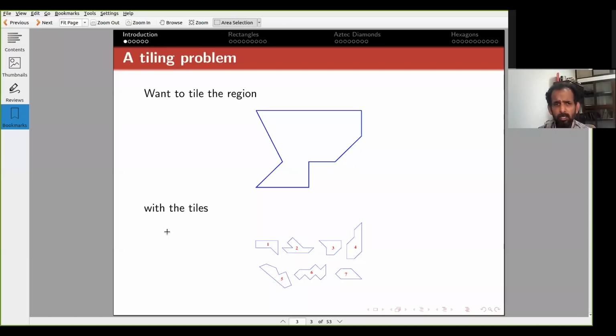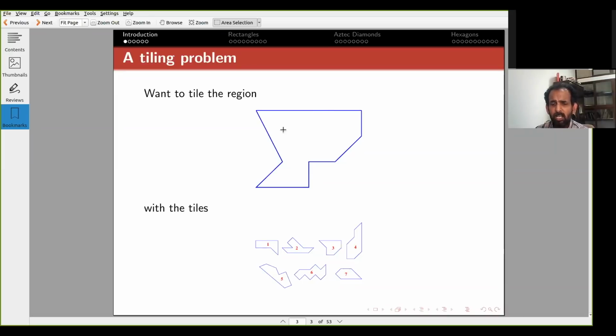So here is a kind of random problem, recreational problem, let me say. So here is this region in the plane. It's a funny looking non-convex region, polygon. And here are some funny looking tiles. And I ask you, here is a challenge.